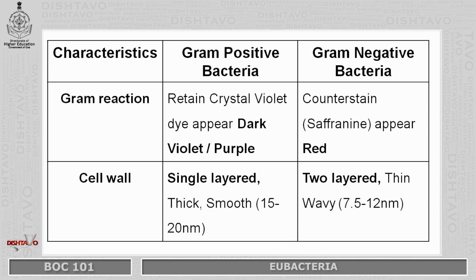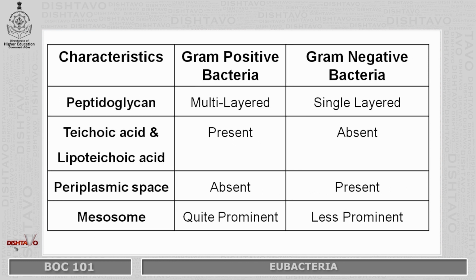Second is cell wall, which is single layered, thick, smooth with 15 to 20 nanometer in diameter in case of positive bacteria, and in case of negative bacteria, the cell wall is two layered, thin, wavy and having 7.5 to 12 nanometer in diameter. Third is peptidoglycan, which is multi-layered in case of positive bacteria and single layered in case of negative bacteria.